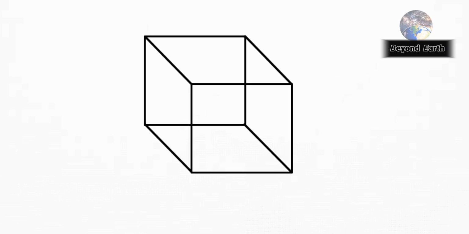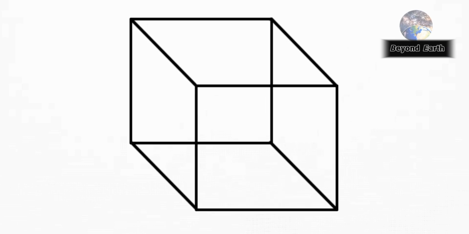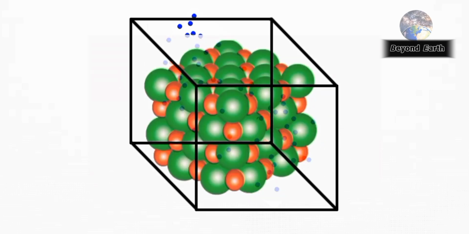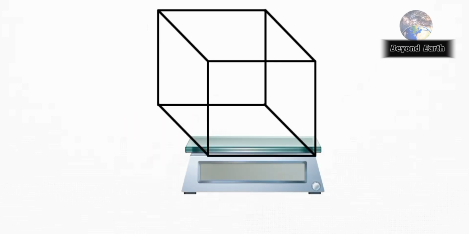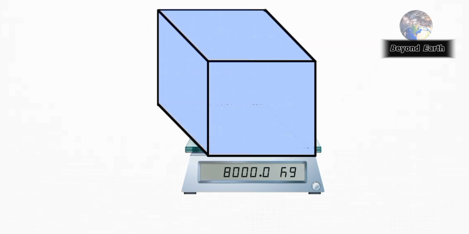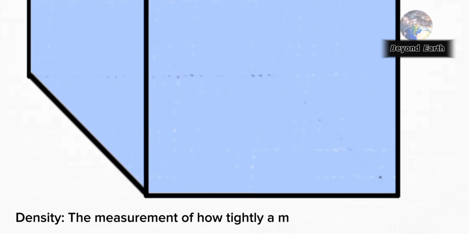Similarly, if we measure the mass of an object where atoms are not just close to each other but actually bonded together, like iron. In iron, the atoms are so tightly packed that the mass of 1 cubic meter of iron reaches approximately 8,000 kilograms. That is density. The measurement of how tightly a material is packed together.